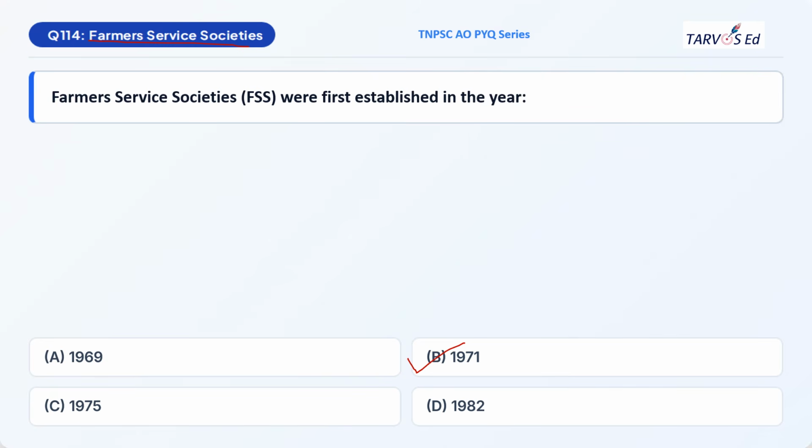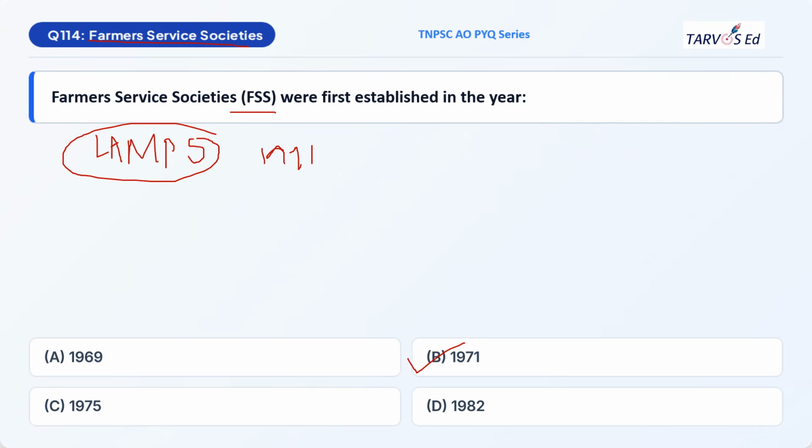Remember, under cooperative society, you can expect questions from FSS and also from LAMPS. In the 2018 question paper, they asked a question from LAMPS. Both are cooperative societies. LAMPS stands for Large Sized Adivasi Multipurpose Cooperative Society. It is a cooperative society for tribal and hilly area people. FSS is a cooperative society for small and marginal farmers. These are the key points, and both were established in 1971.